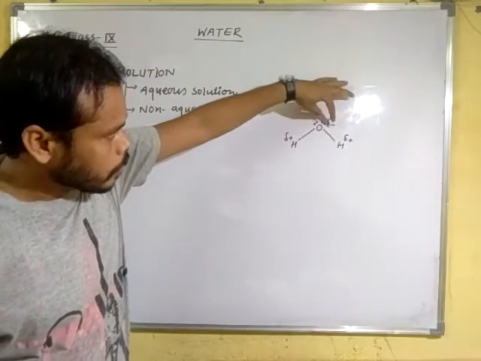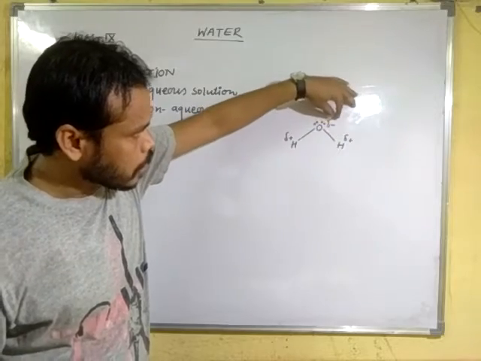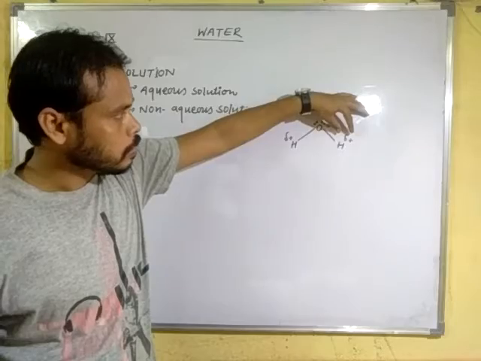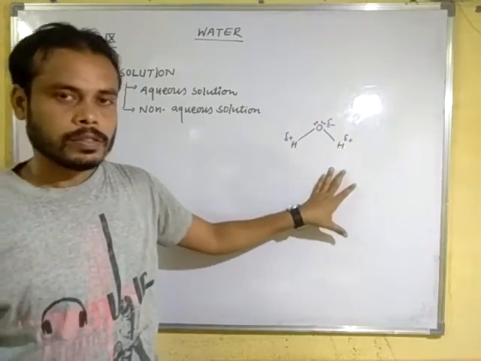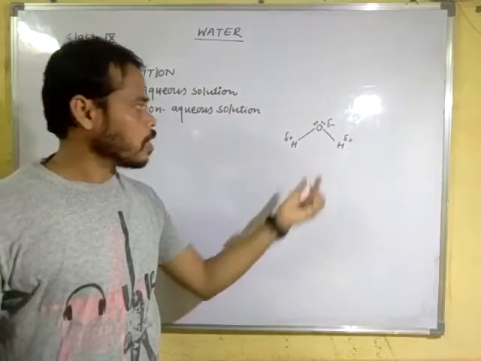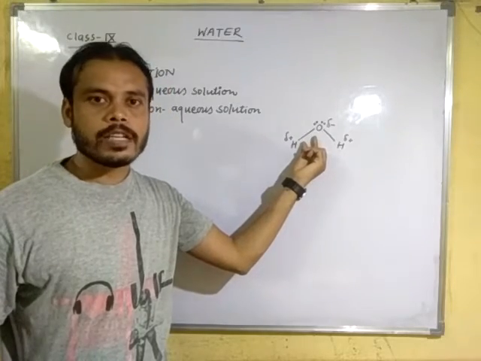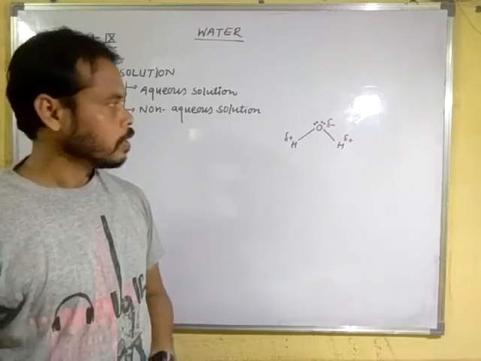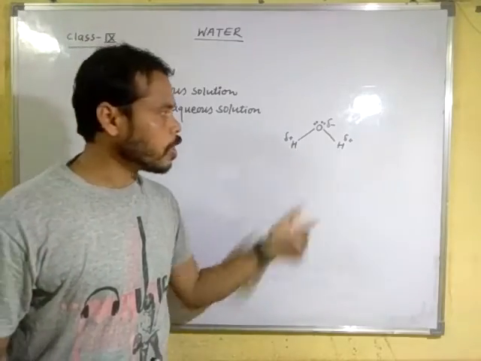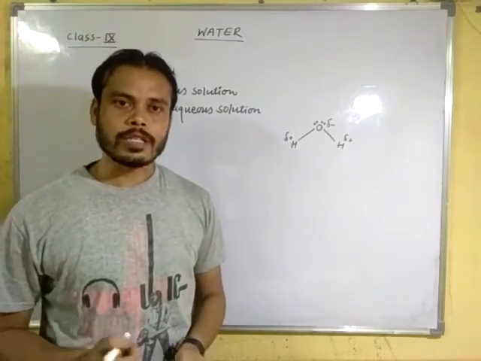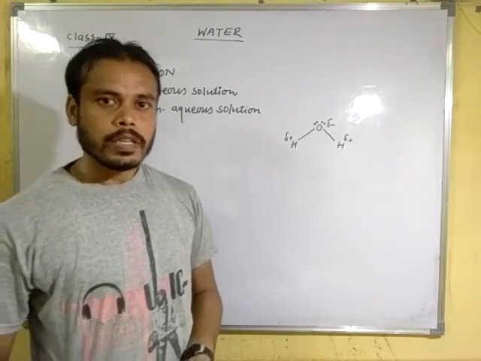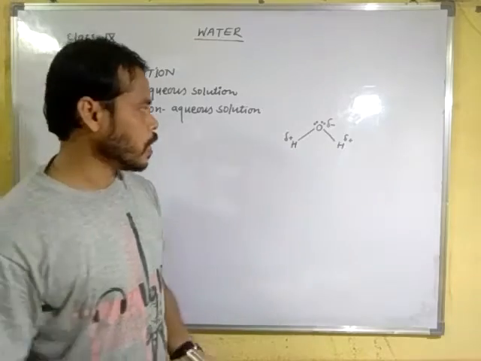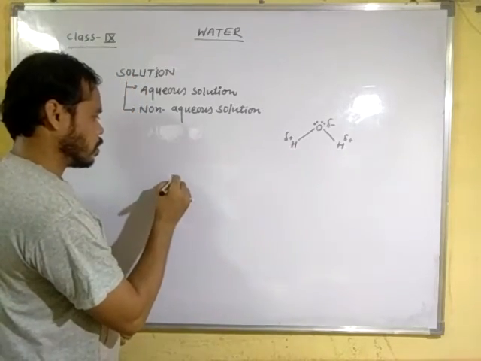Due to the presence of negative and positive charge on oxygen and hydrogen respectively, this is a polar covalent compound, because the bond is formed by the sharing of electrons between oxygen and hydrogen. And this is the polar nature. Due to the polar nature, all the polar substances dissolve in water.